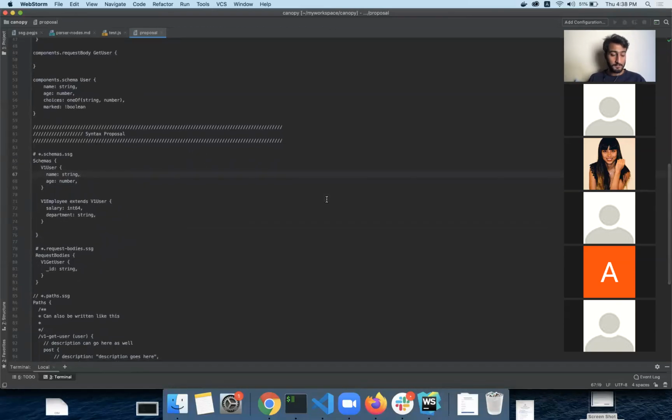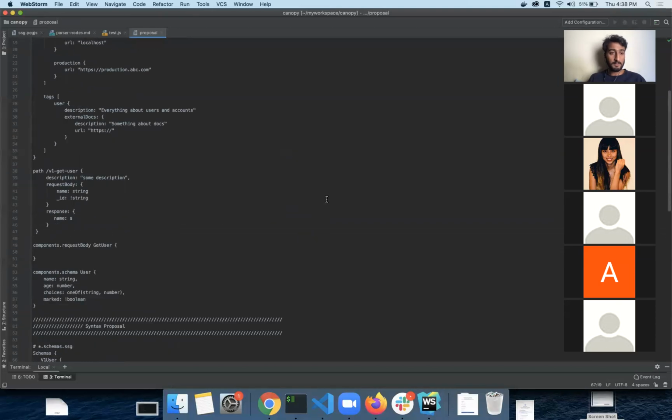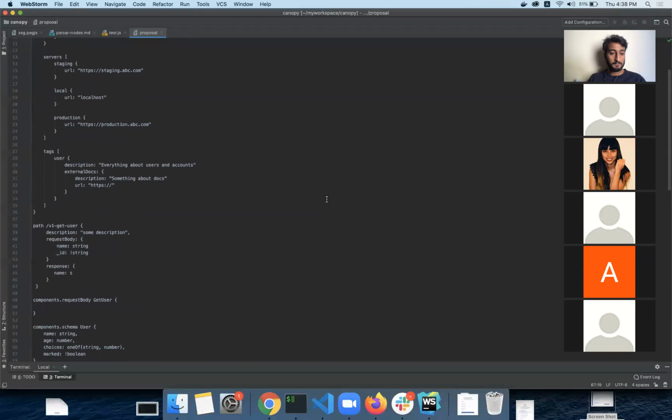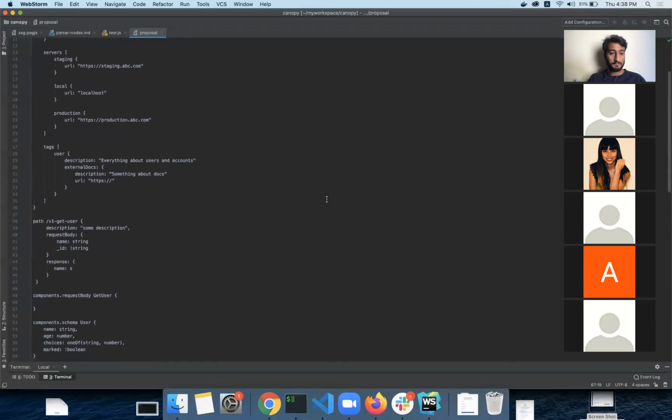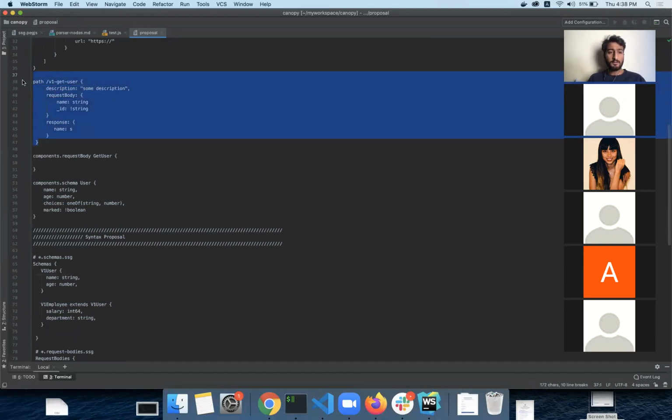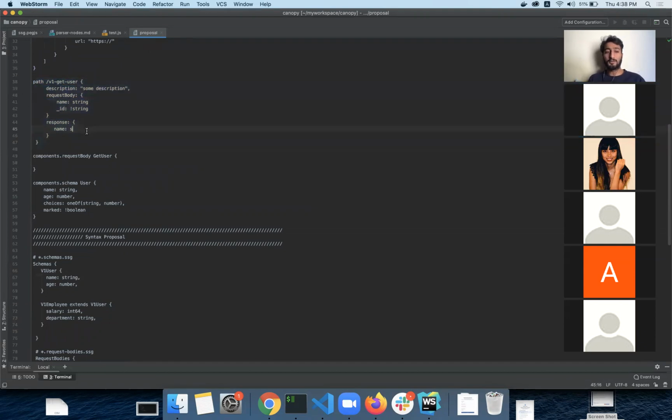Can you go up once? Yes. Whenever you want to define a path, do you always need to put a slash and define it in a particular way, or can you write anything in terms of the API name? Are you talking about this one? Yes. No, this was the older proposal. I was thinking of so many different patterns to define paths and stuff like that.